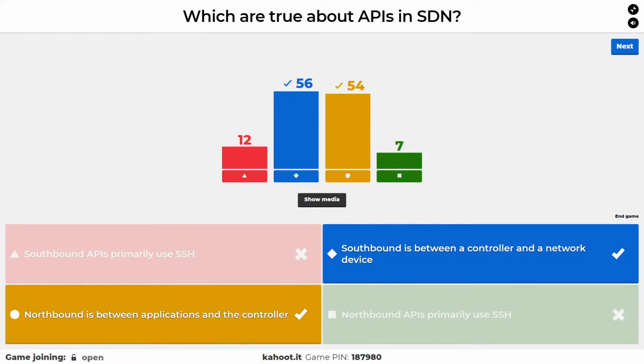All right, northbound is between applications and the controller. Southbound is between a controller and the network devices. Those are both literally true. Most of you crushed that. Congratulations. On our way. Here is our next question.